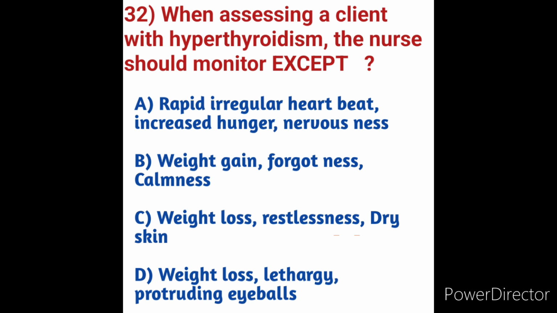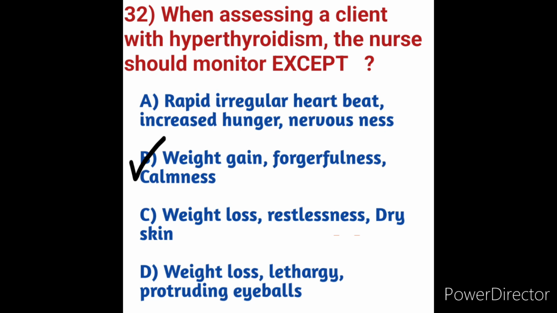The classic symptoms of hyperthyroidism include heat intolerance, tremor, palpitations, anxiety, weight loss despite a normal or increased appetite, increased frequency of bowel movements and shortness of breath. These all come under the clinical symptoms of hyperthyroidism. Till now we discussed hyperthyroidism and its signs and symptoms. The symptoms include rapid heartbeat, weight loss, increased appetite, anxiety, nervousness, hunger, dry skin, lethargy, protruding eyeballs.